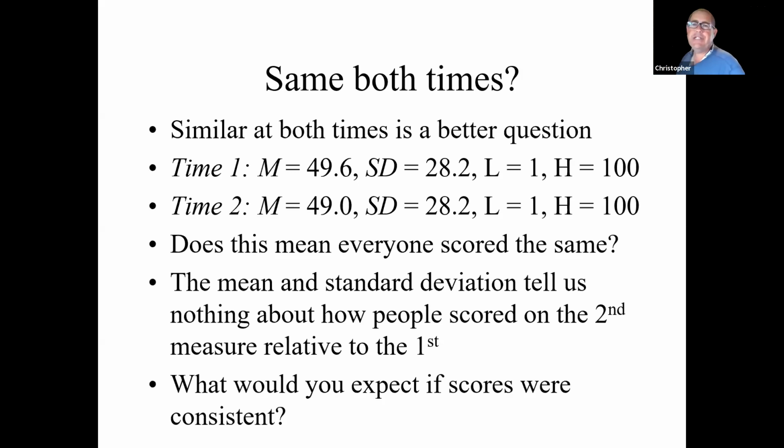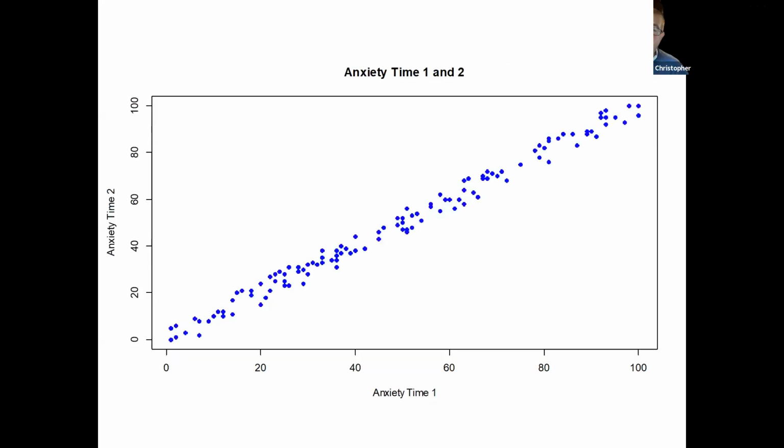So if scores were consistent, we'd probably expect something that looked a bit like this. Just about everybody scoring right around where they scored the first time. And we see here this is a line, a relationship that's going up, meaning that people who had higher scores the first time they took the scale had higher scores the second time they took the scale. People who had lower scores the first time they took the scale had lower scores the second time they took the scale.